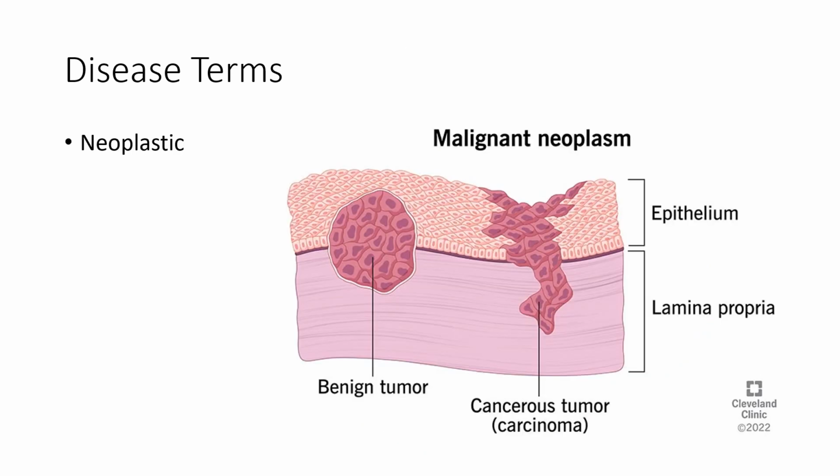All right, let's break down this next word, neoplastic. Neo, plasto, and IC. We can look at the combining form of this word and the suffix IC, which means pertaining to.